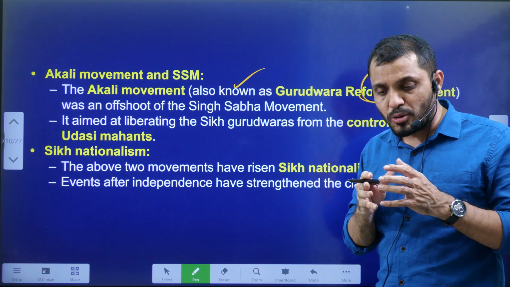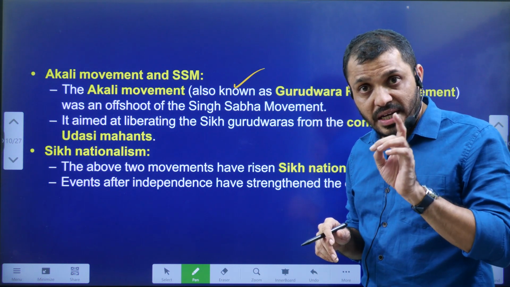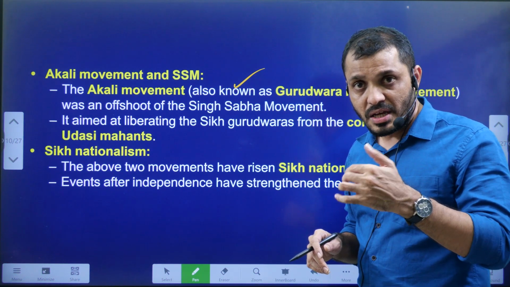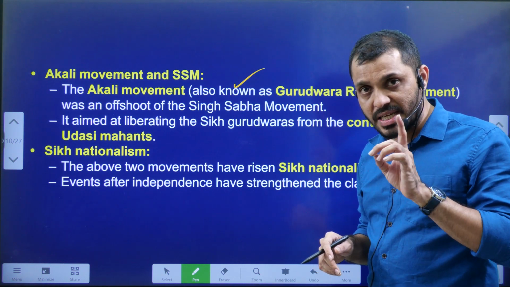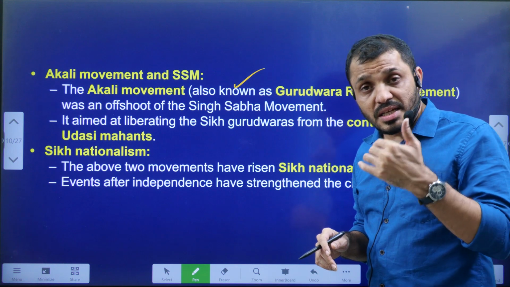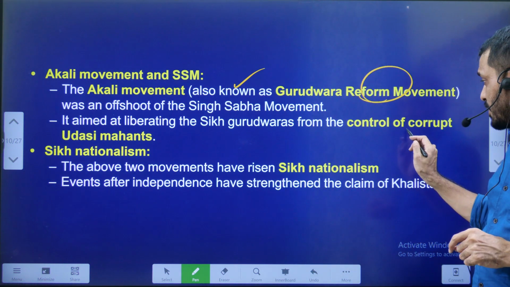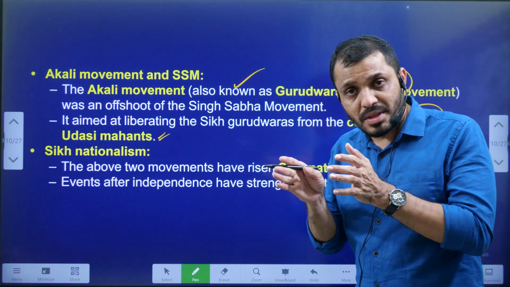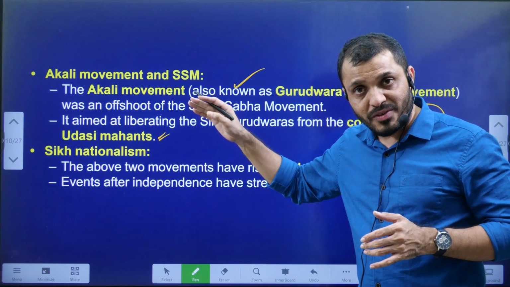Akali Movement was mainly about the reforms of the Gurudwaras. Here Gurudwaras are the religious places of the Sikh religion. Like how the temple is for the Hindu religion and church for the Christian religion, in the same way Gurudwara is a religious place for the Sikh people. In the Sikh religion, these Gurudwaras were dominated by corrupt people. Okay, they are known as Udasi Mahants. To free them from the corrupt Mahants, this Akali Movement was started.